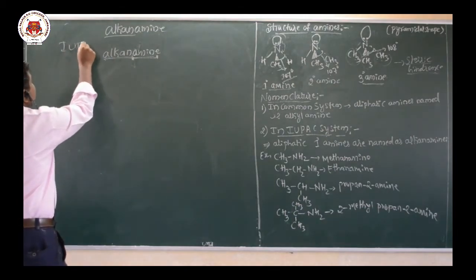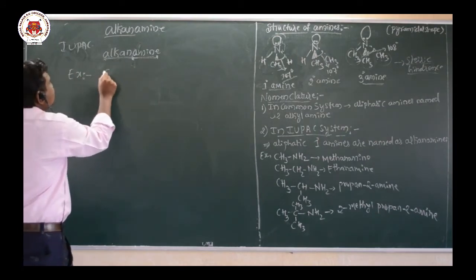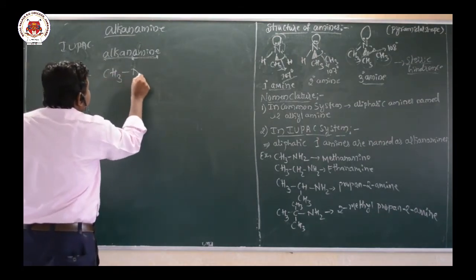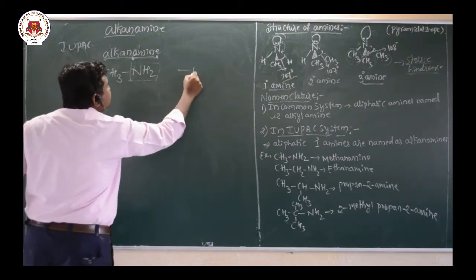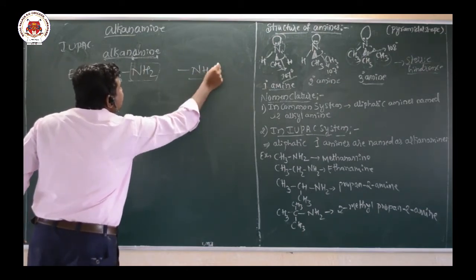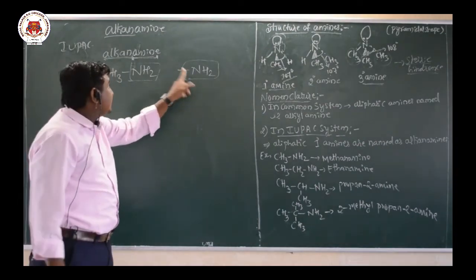Hence I will write one example: CH3NH2. Here we have the NH2 functional group. So this is an example for a primary amine, because we have the functional group NH2.